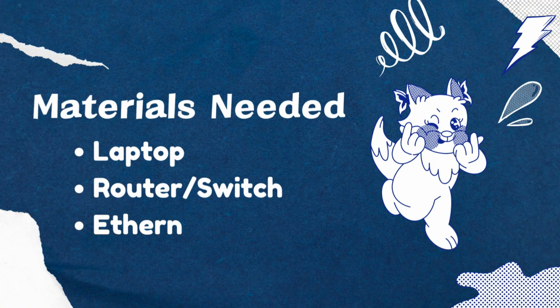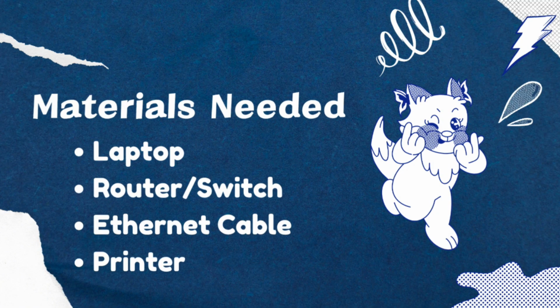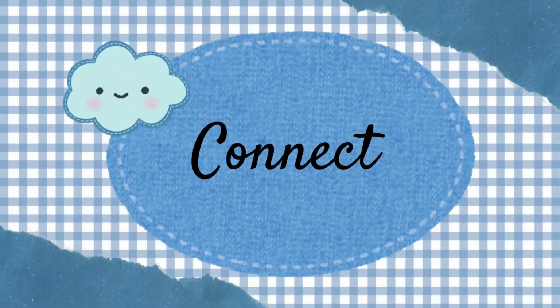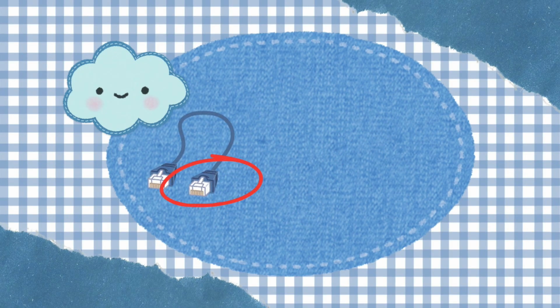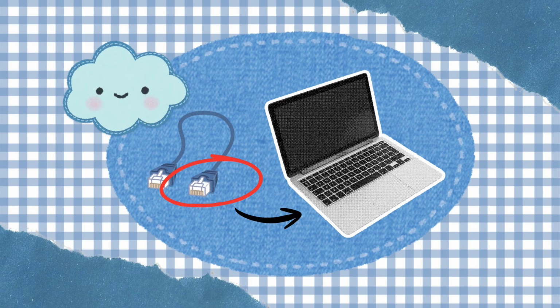First, gather the necessary materials such as laptops, a router or switch, Ethernet cables, and the printer that will be shared. Next, connect the Ethernet cable. Plug one end of the Ethernet cable into the Ethernet port of your computer. If the connection is correct, you will see a blinking orange or green light.